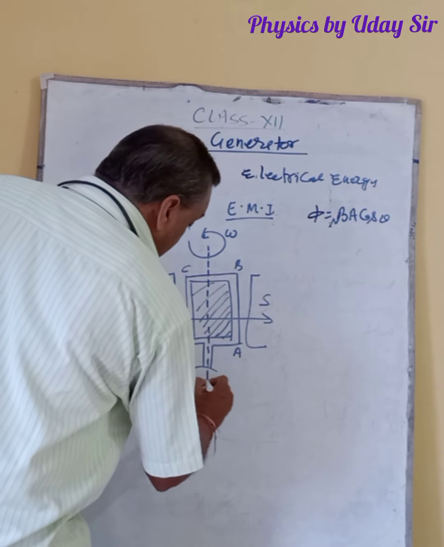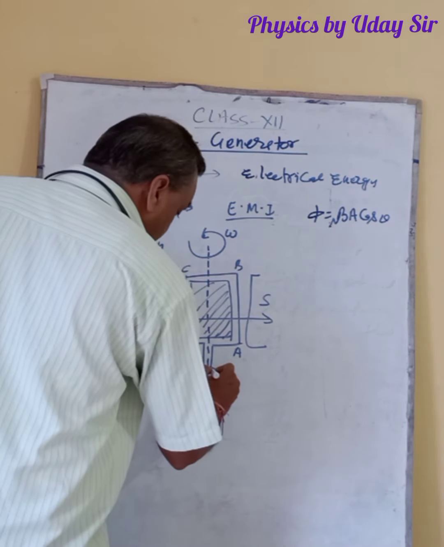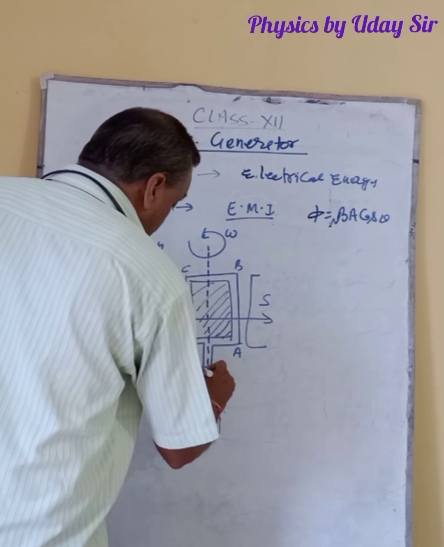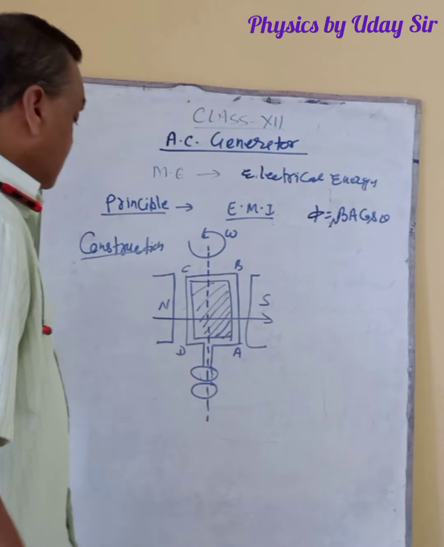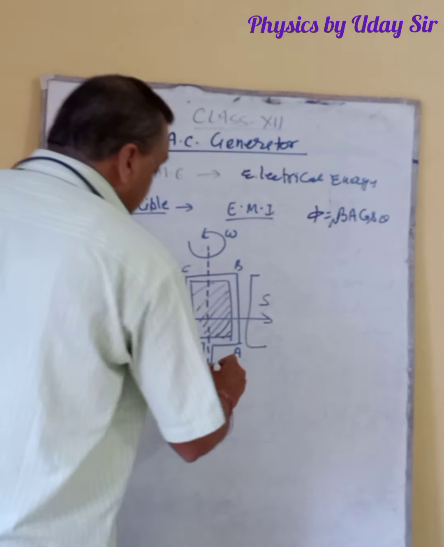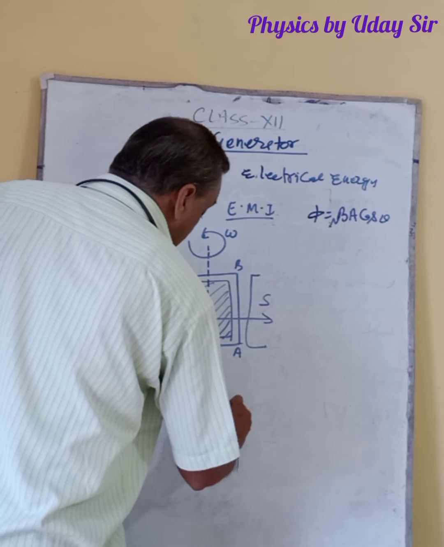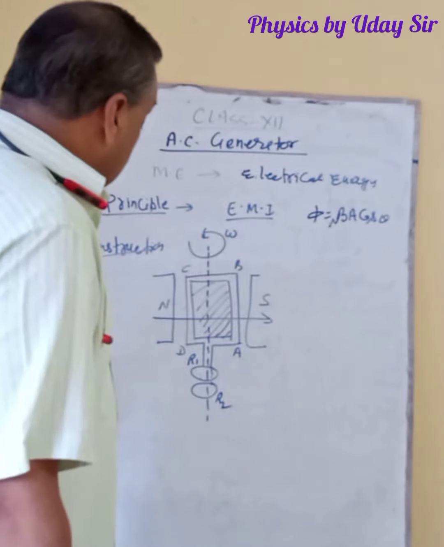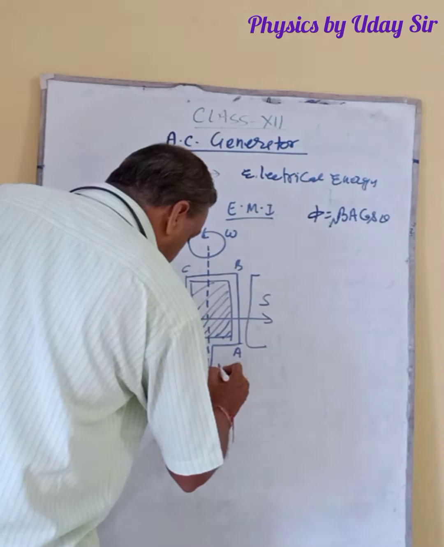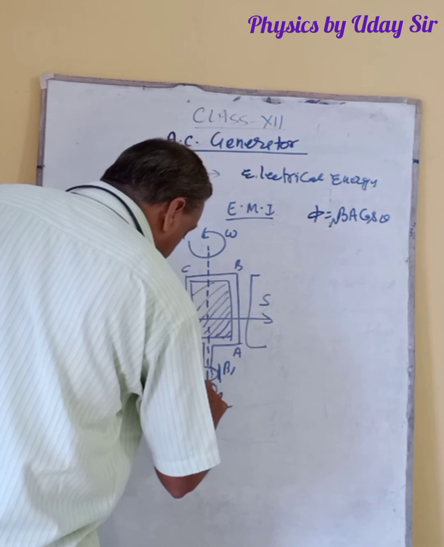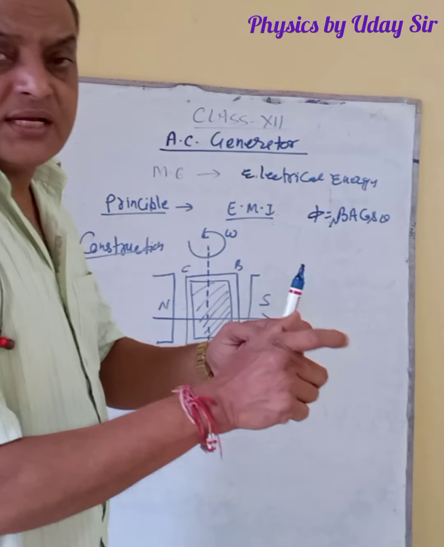Here there are two rings, called slip rings. A slip ring is not a split ring; this is a slip ring. Both ends of the coil are connected to the two rings, R1 and R2. Both rings touch carbon brushes, B1 and B2. The carbon brush just provides a touch connection.